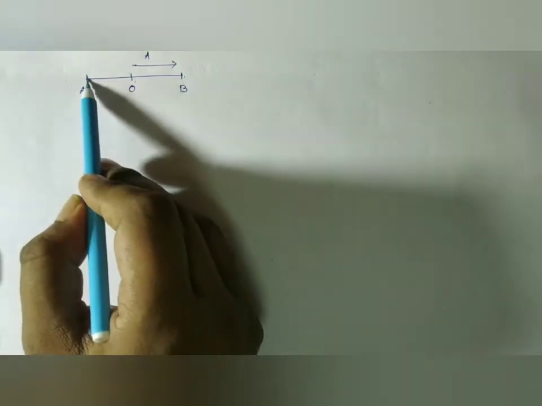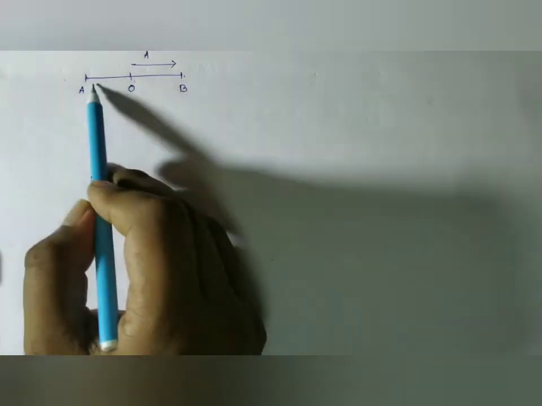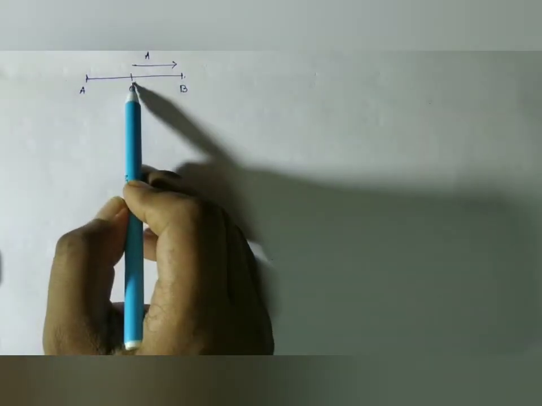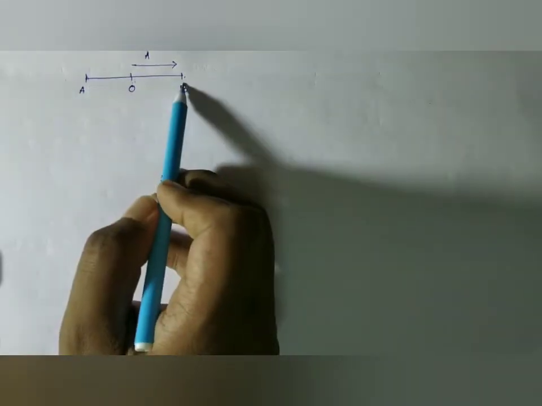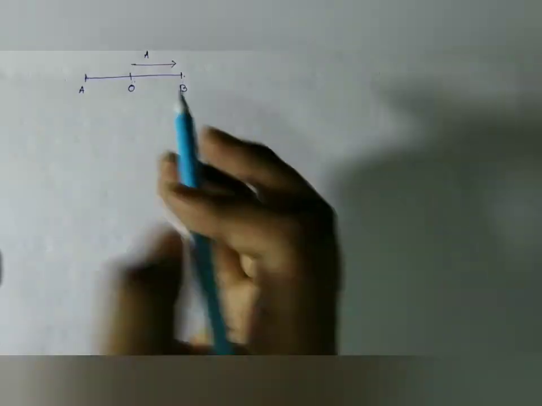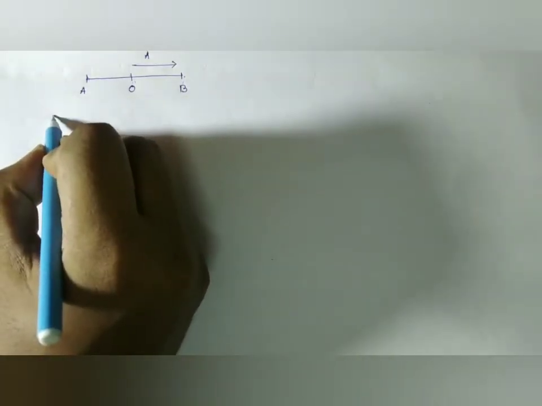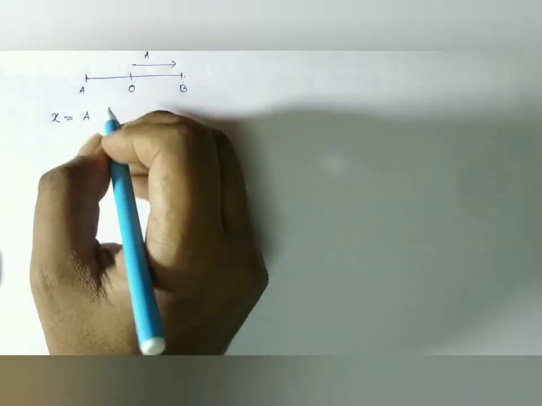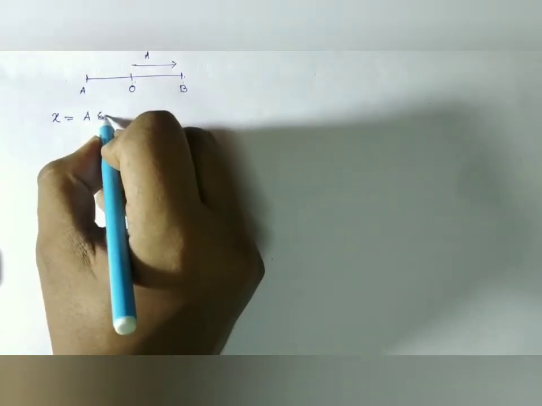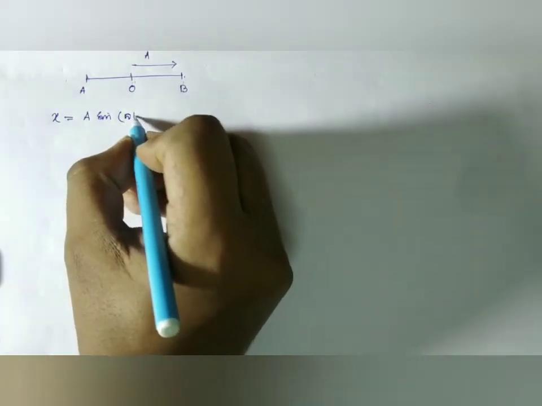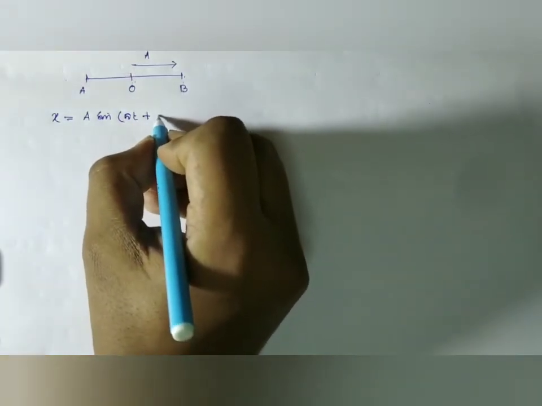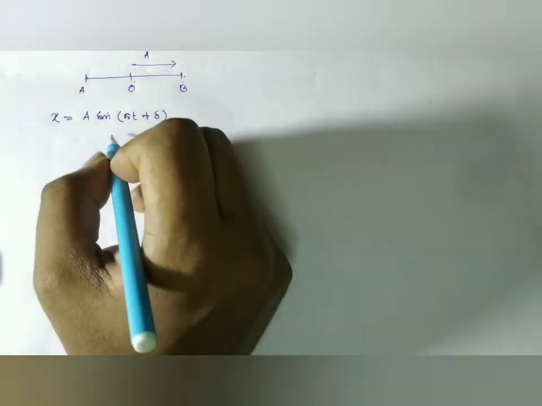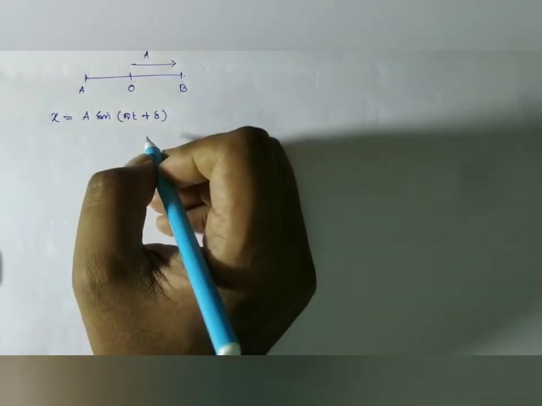Let us suppose a body is executing simple harmonic motion along the line AOB, where O is the equilibrium position of the body and A and B are the two extreme positions, that is the amplitude of motion of the body, which is given by A. Now, from our knowledge of the solution of a body executing simple harmonic motion, the equation of motion is given by x equal to A sin(omega t plus delta).